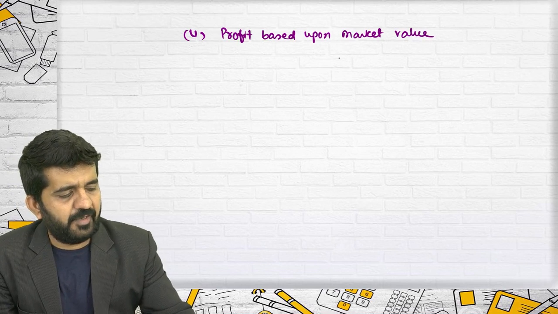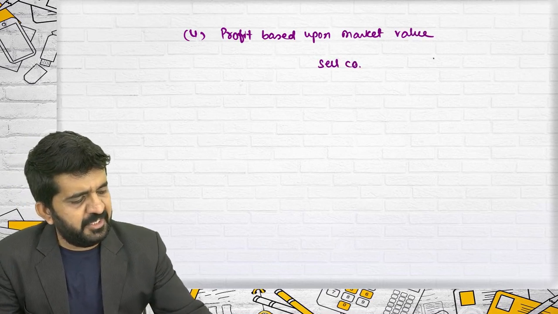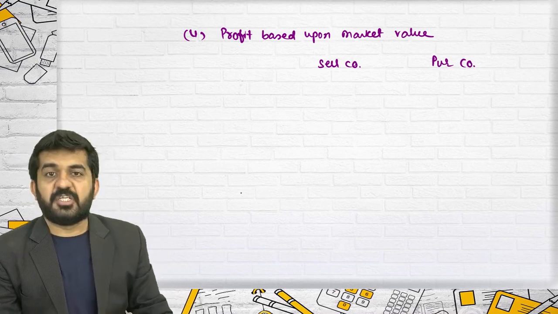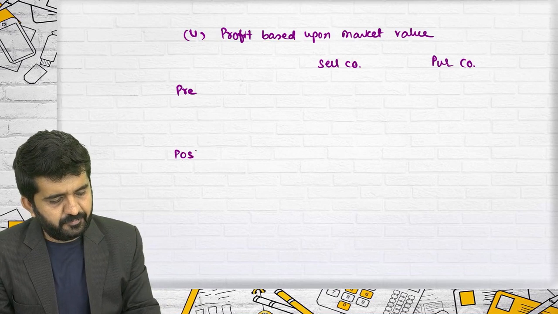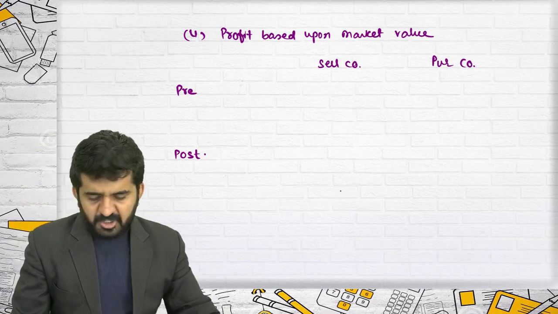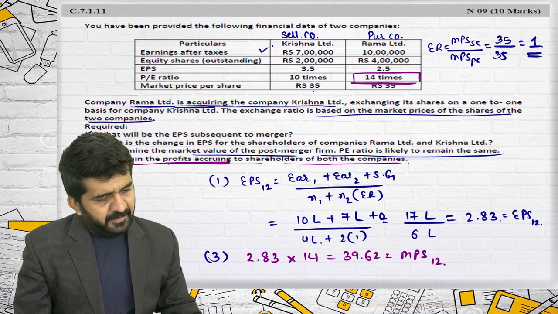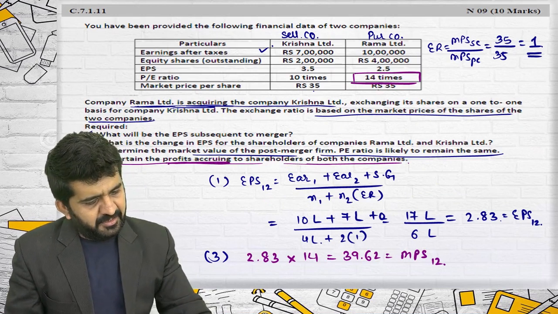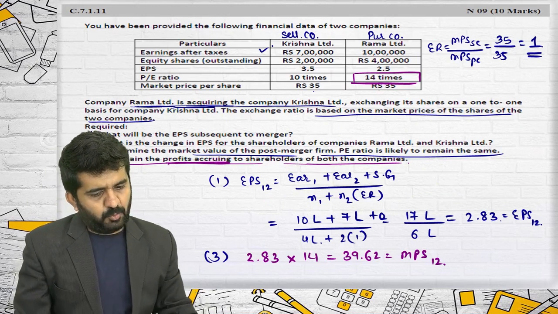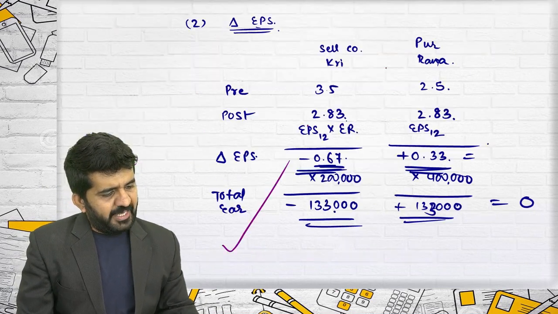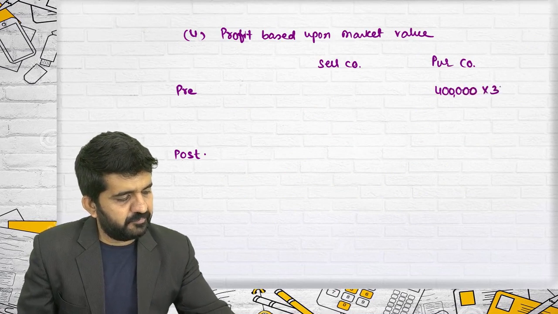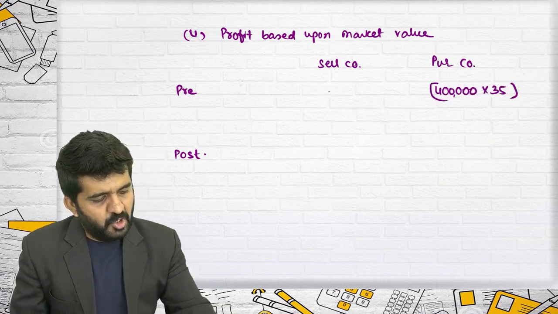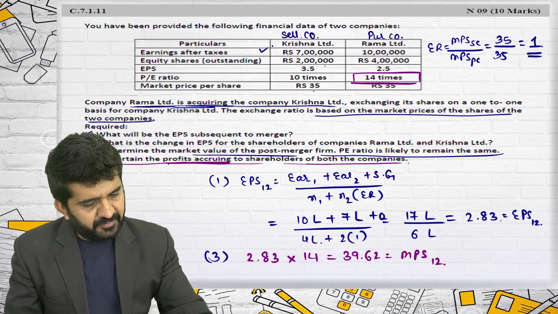Fourth, profits based upon market value. Selling company, purchasing company, pre and post. What is the purchasing company's market price per share multiplied by 4 lakhs? What was pre? 4 lakh into 35. What was pre for the selling company? 2 lakh into 35.